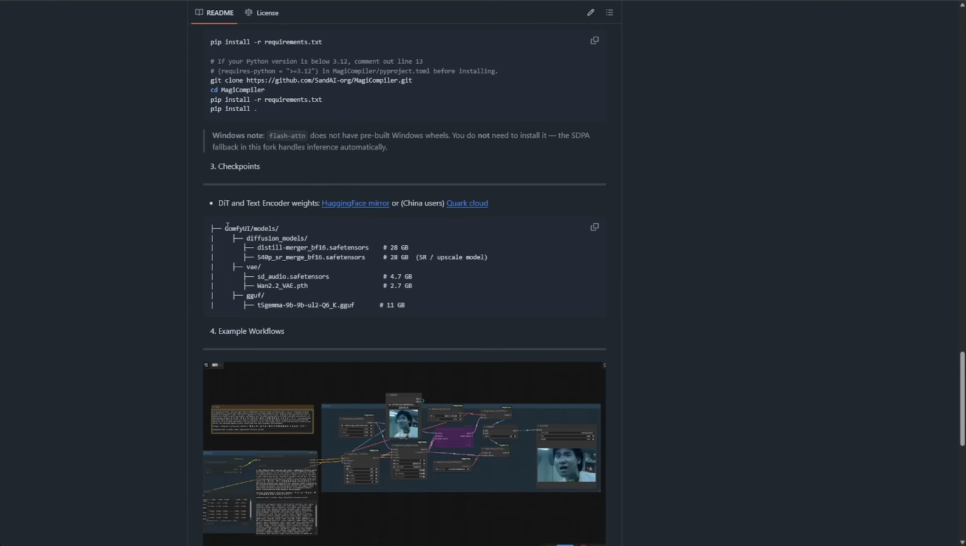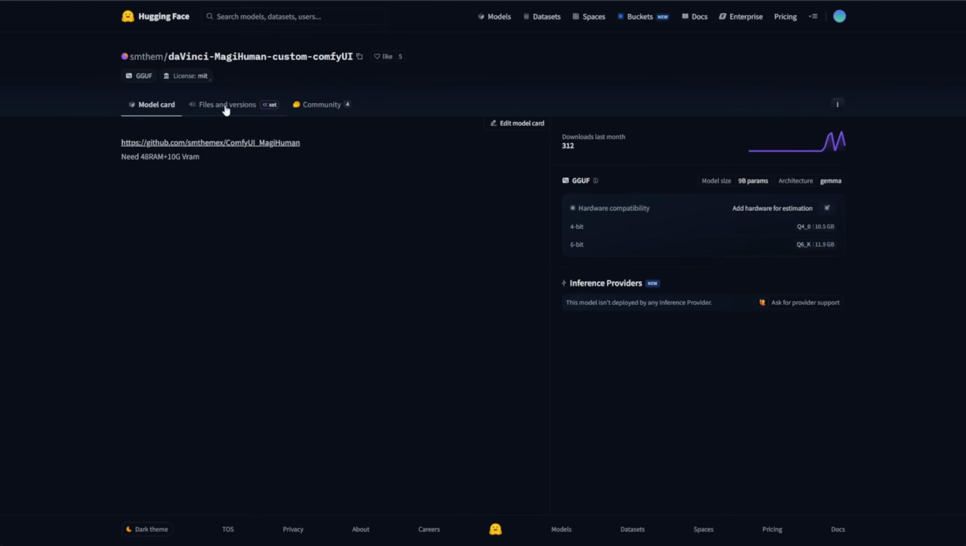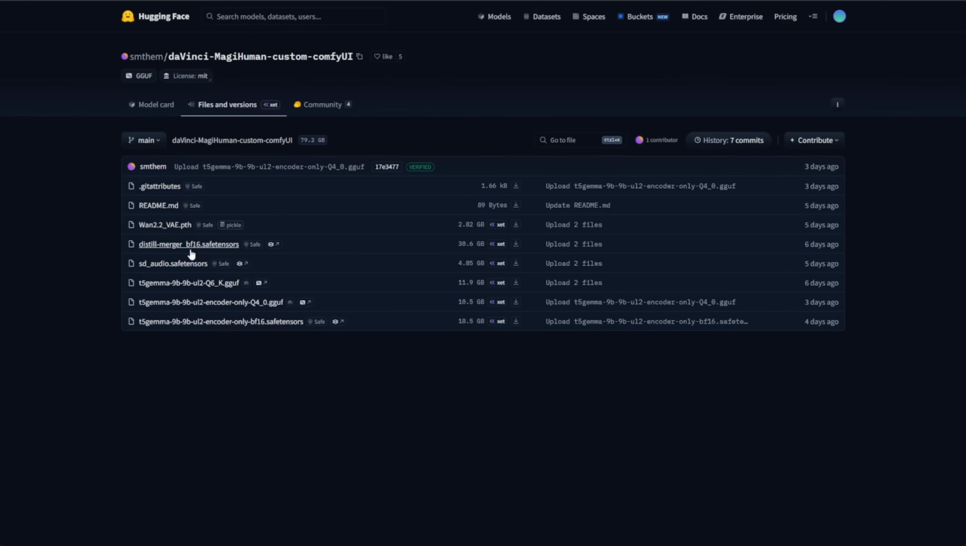Downloading the model files is crucial. The ComfyUI custom nodes created a Hugging Face repo merging everything into safetensors files. Inside, you'll find BF16 models for the distillation video models, the WAN 2.2 VAE, and the SD audio VAE files. There are 3 files handling the text encoder. This depends on your GPU. If you can handle the BF16 text encoder, great. If not, you can fall back to Q4 GGUF or Q6 GGUF quantized models. It all comes down to your total VRAM and RAM capacity.